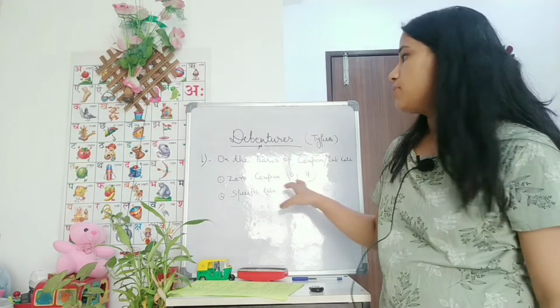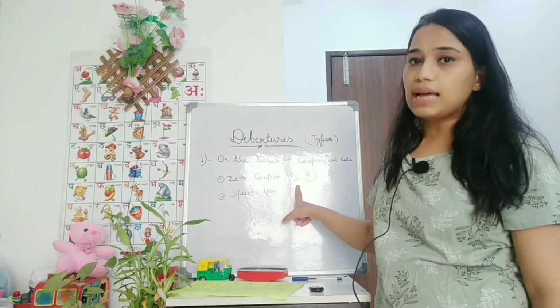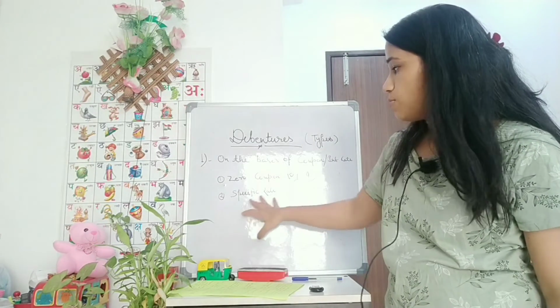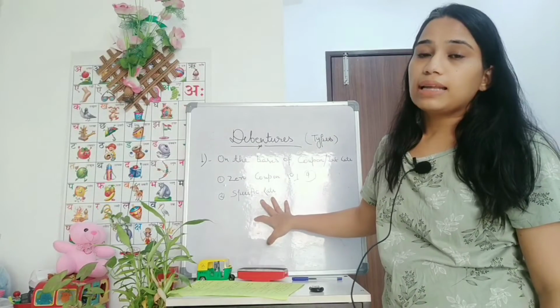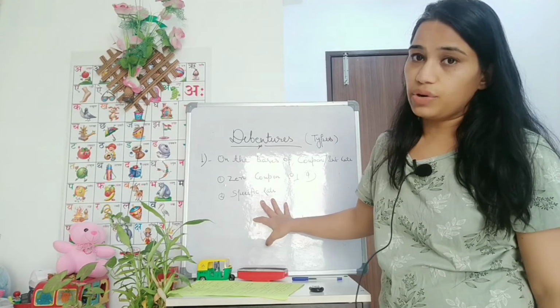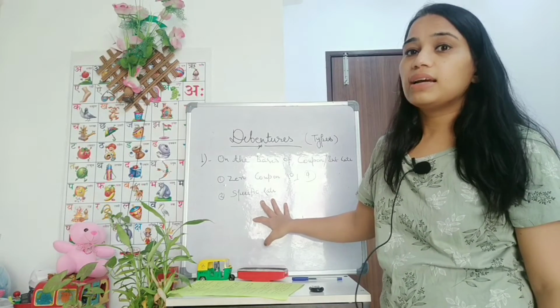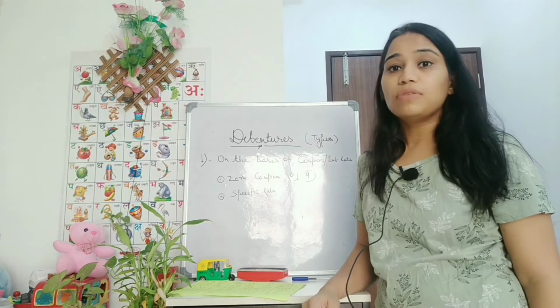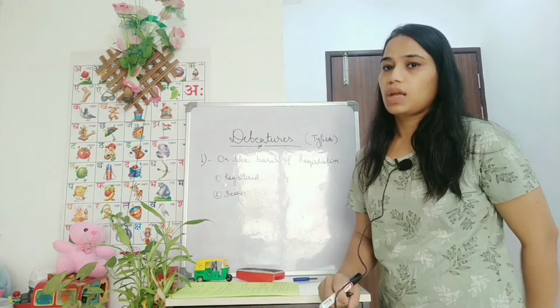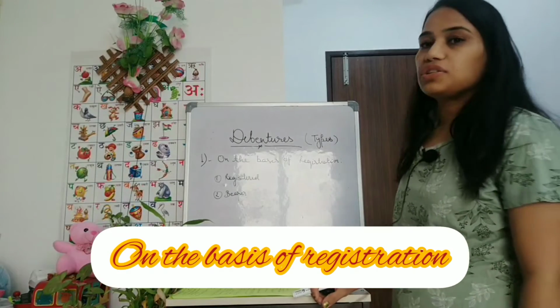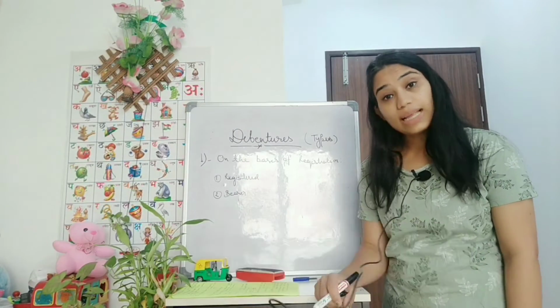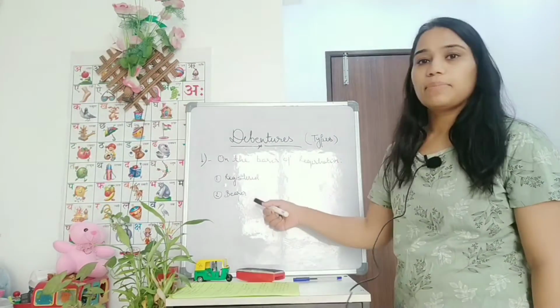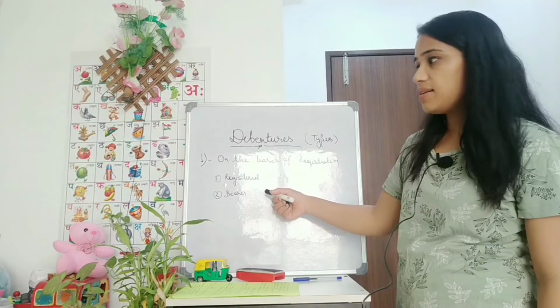The difference from the face value is considered as the amount of interest, and specific rates carry fixed and floating rates of interest, which are already decided by the company at the time of issue of the debentures. So on the basis of registration, the debentures are of two types. One is registered debentures and the other one is bearer debentures.